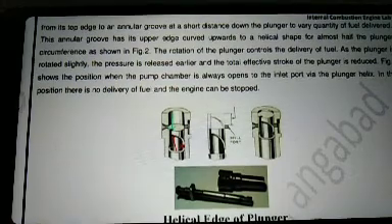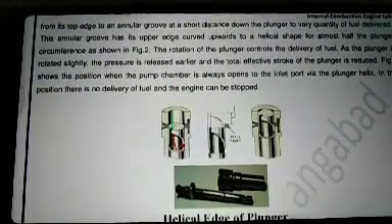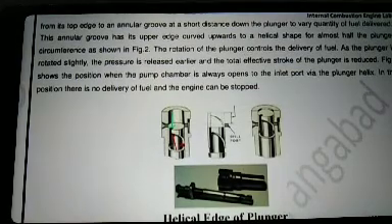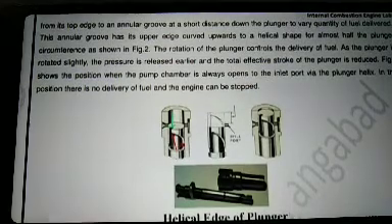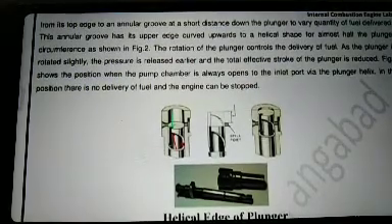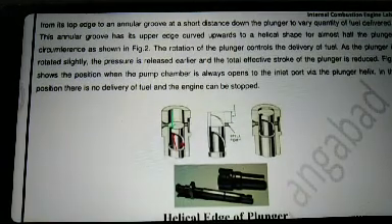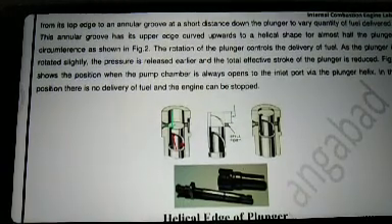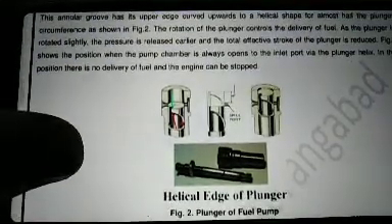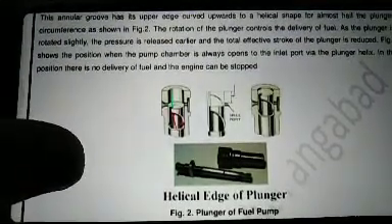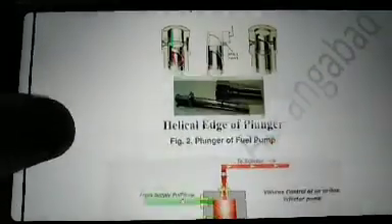As the rotation of the plunger changes, the delivery of the plunger also changes, and the amount of fuel delivered also changes. If the plunger is rotated slightly, the pressure is released earlier, and the total effective stroke of the plunger is reduced. Now the figure shows the position where the pump chamber always opens to the inlet port via the plunger helix. In this position there is no delivery of fuel and the engine can be stopped accurately.